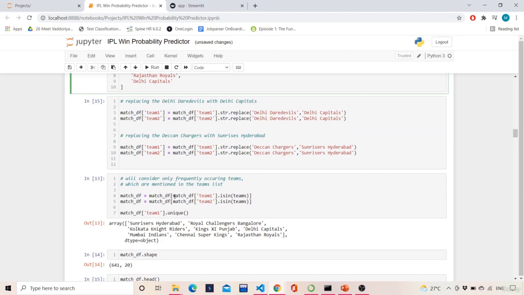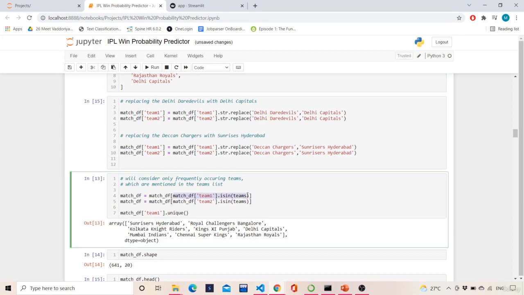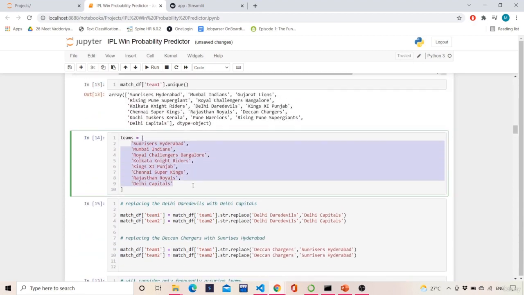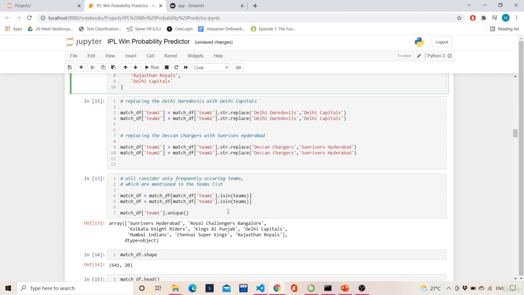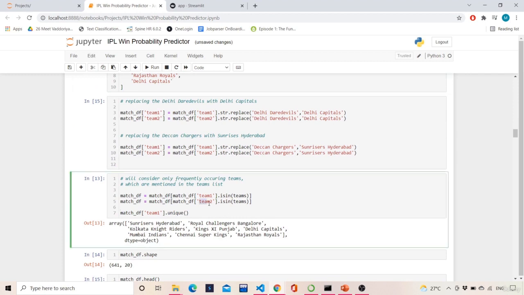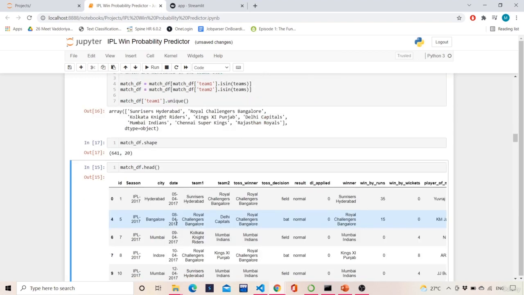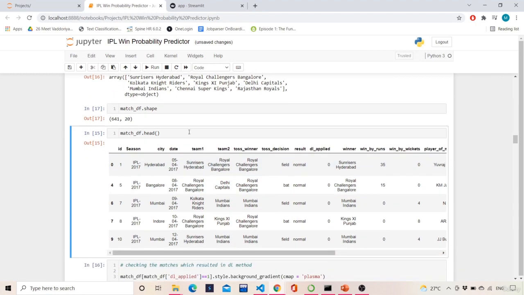Okay, match df of team dot is in teams. This will return a boolean which says that I am considering only the teams which are present in this. Similarly, team 1 and team 2 will be there in a match. Team 1 is for batting or bowling, and team 2 also for batting and bowling. So match df of team 1 unique. So we get this, and then we'll see the shape. It's 641, and then we'll see the head.